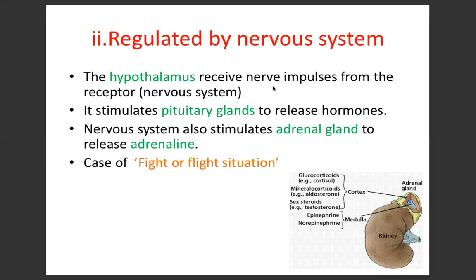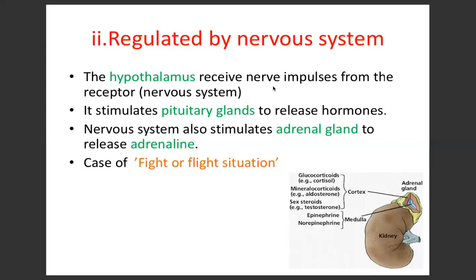Okay, nampak tak kat situ? So kemudian bila nerve impulse tu is being carried out to the brain, so particularly dekat hypothalamus. So dekat situ hypothalamus dia akan bagi signal kepada pituitary gland untuk release hormon. So kat sini wujudnya perkaitan antara dua sistem berbeza, iaitu nervous system dan juga pituitary gland. So hypothalamus akan stimulate pituitary gland untuk release hormon.